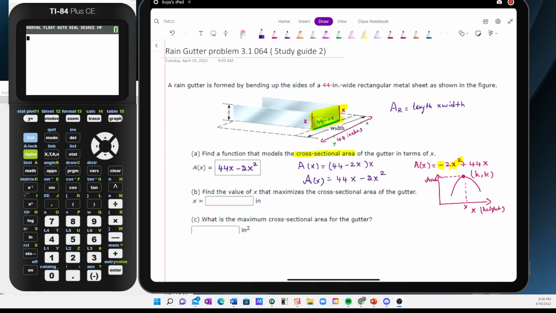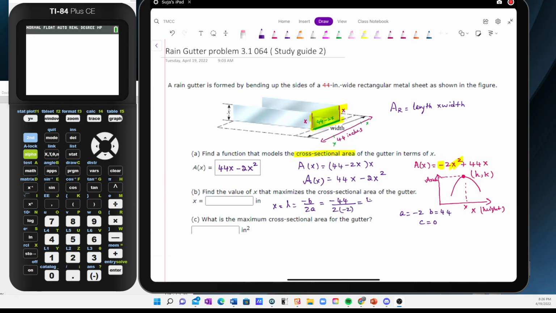Let me show this first by algebra. To find h, the x value, the formula is negative b over 2a, and in this case my a is negative 2, b is 44, and c would be 0. So this is going to give me negative 44 over 2 times negative 2.